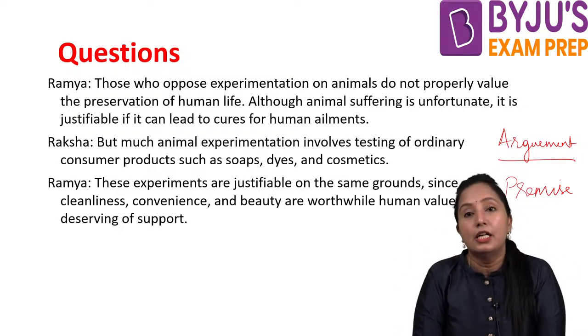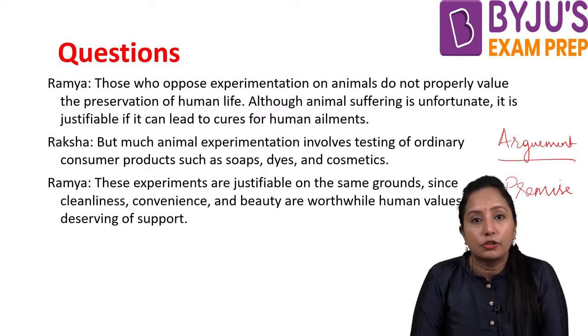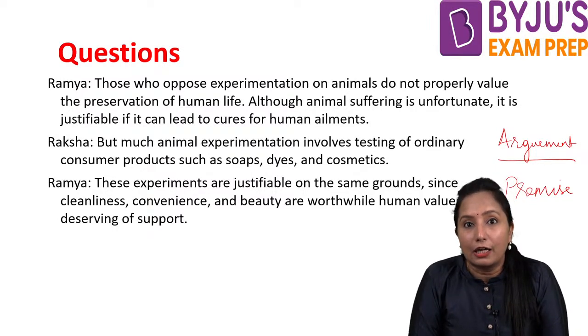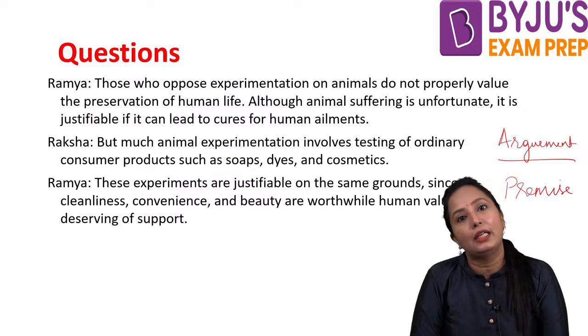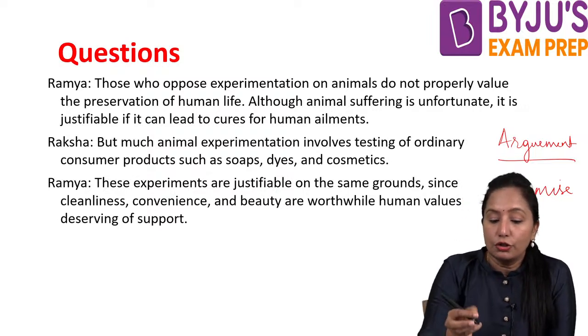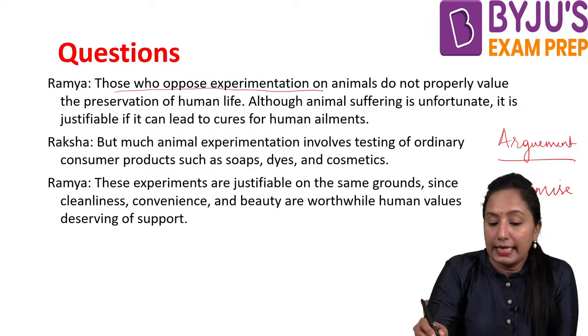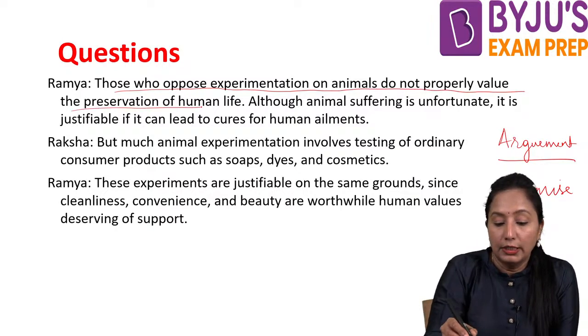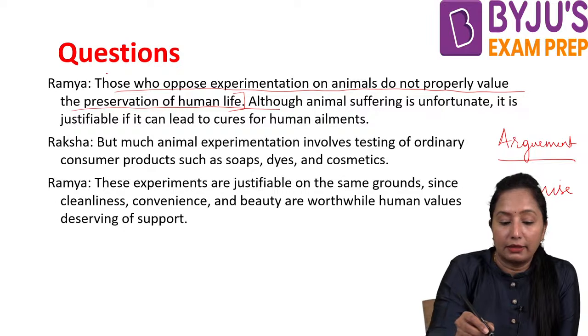That something lacking is the flaw here, right? So therefore identify first the argument or the claim of the person. So what do we have here? Those who oppose experimentation on animals do not properly value the preservation of human life.